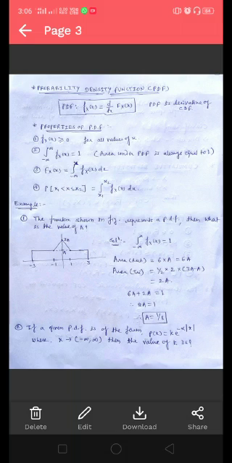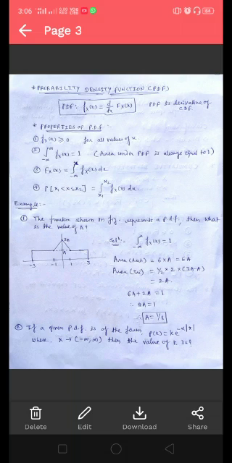The third property, we can obtain the CDF by integrating the PDF over the interval minus infinity to x. So here the CDF F_X(x) equals the integral of the PDF from minus infinity to x.